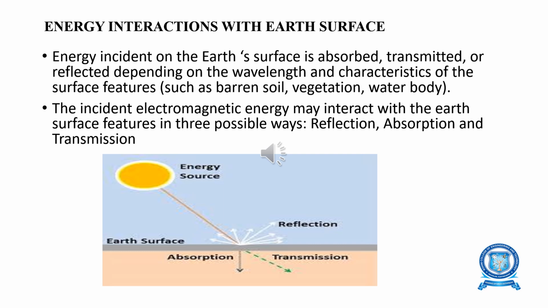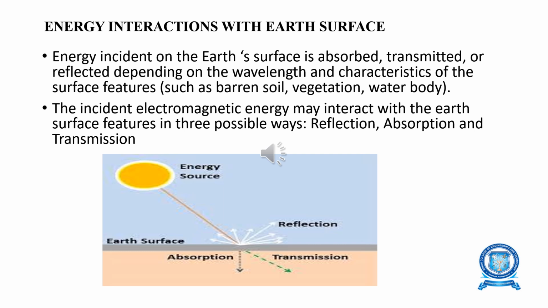So, energy interaction: the incident electromagnetic energy may interact with the Earth's surface features in three possible processes. These three processes are not mutually exclusive. The energy incident on the surface may be partially reflected, absorbed, or transmitted. The main process that takes place depends upon the following factors.